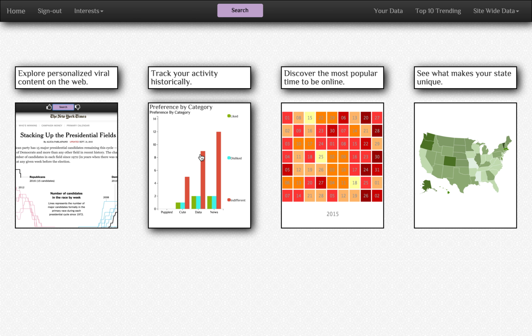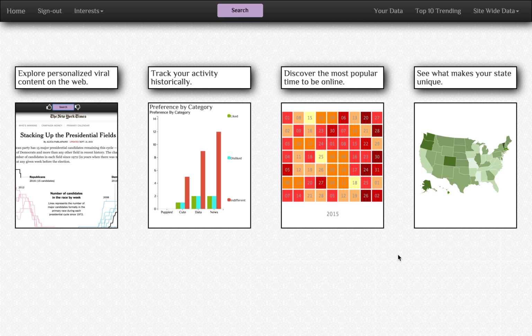I'm going to go through some of the details about my project. The goals of this project were to use big data, use D3JS to visualize consumer trends, and for users to be able to explore popular viral content online.